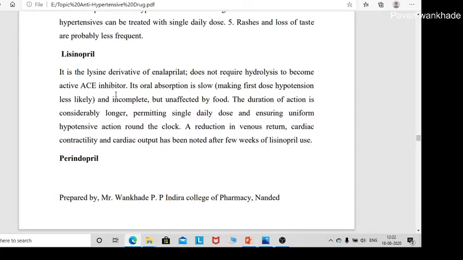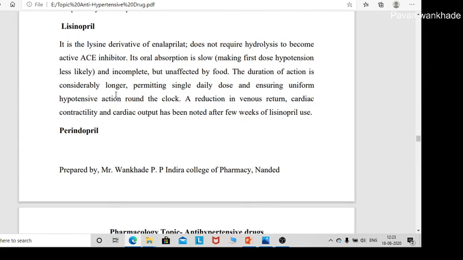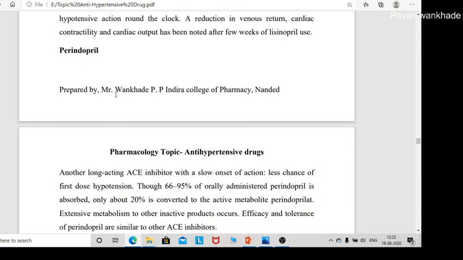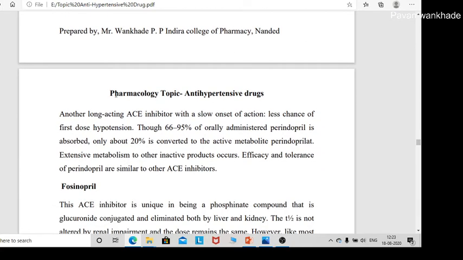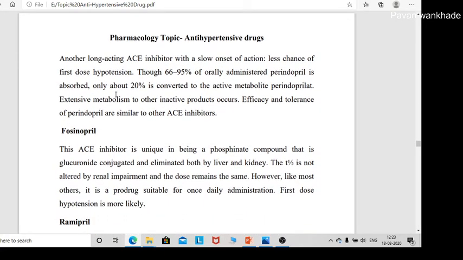Now next drug is lisinopril. It is the lysine derivative of enalaprilat. It does not require hydrolysis to become the active drug. Next, perindopril. It is another long-acting angiotensin converting enzyme inhibitor. Then next is fosinopril. It is a unique ACE inhibitor phosphonate compound that is glucuronate conjugated and eliminated by both the liver and the kidney.